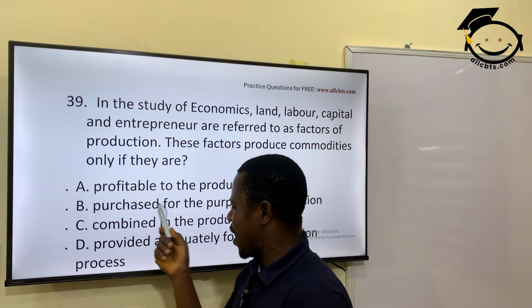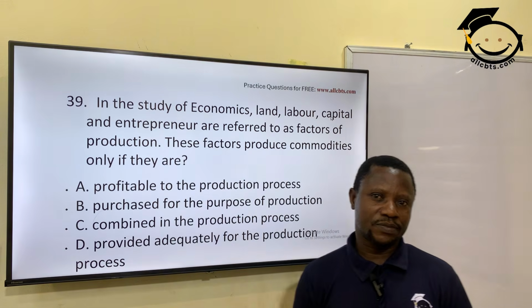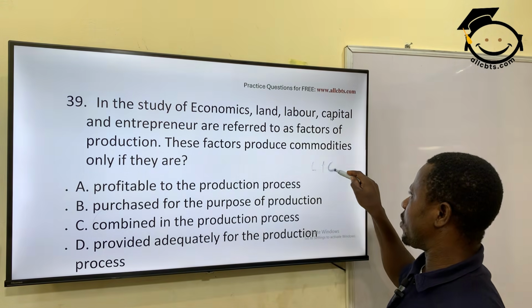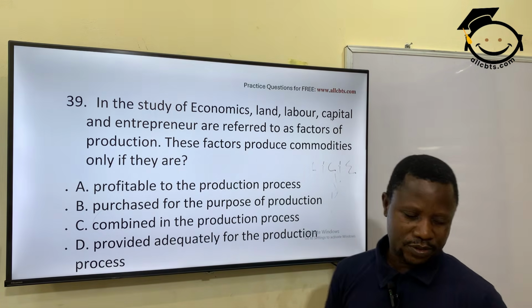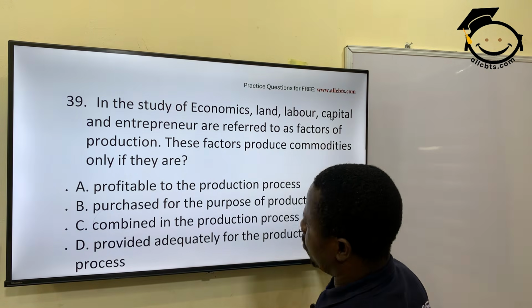Until they are combined for production processes, they are not factors of production. It is when they are combined together, land plus labor plus capital plus entrepreneur, for the purpose of producing a particular product or creating a service. That's what we call combination. Option C is the correct answer.